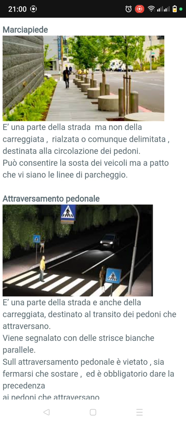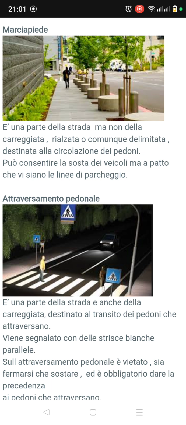Può consentire la sosta dei veicoli. So it can also allow the parking of vehicles, ma a patto che vi siano le linee di parcheggio. But it's only when there are parking lines. When this pedestrian walkway, the marciapiedi, is on a low level, it allows the parking of vehicles.